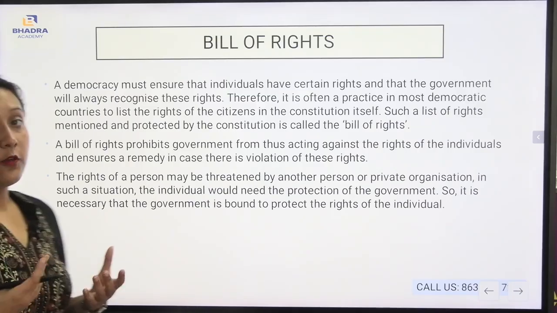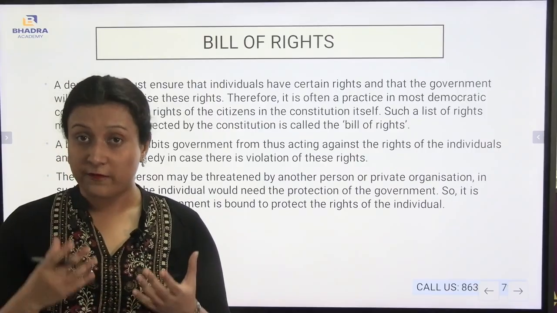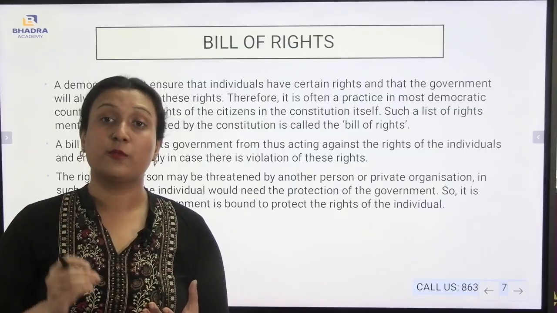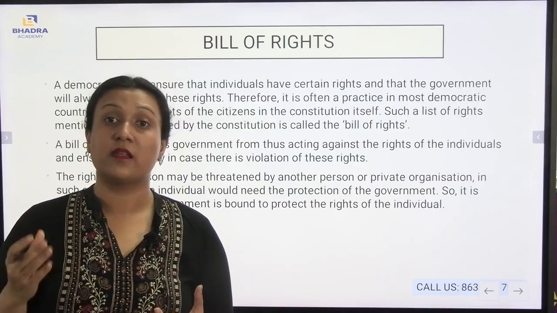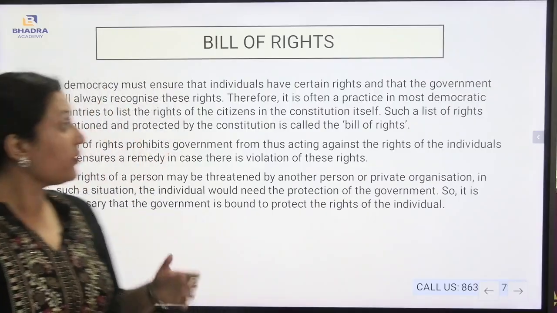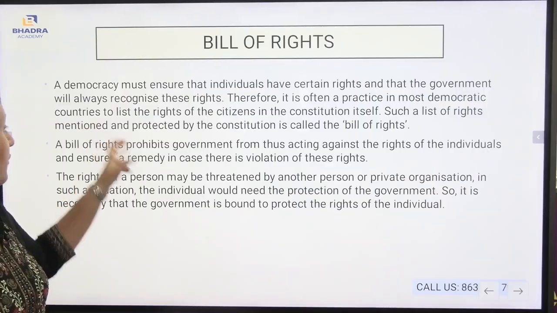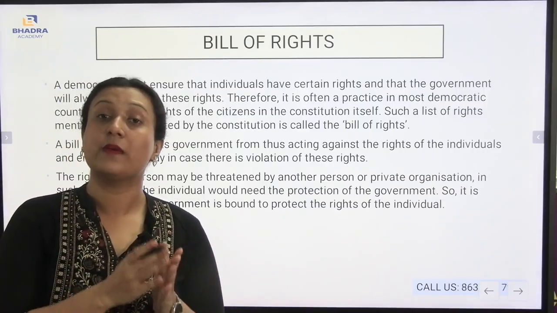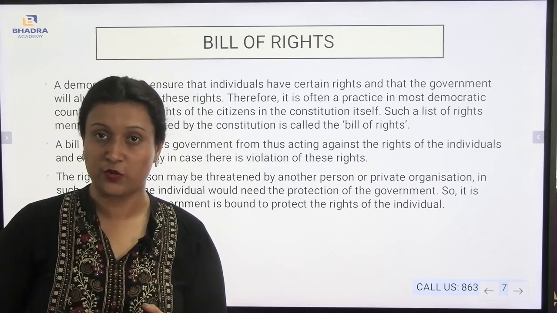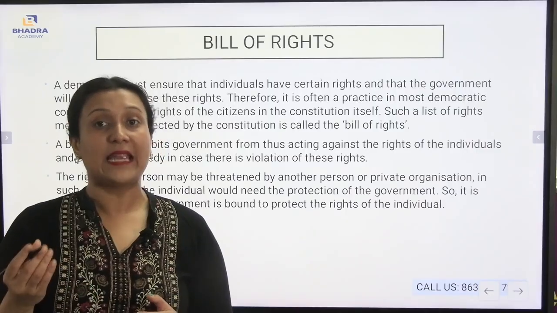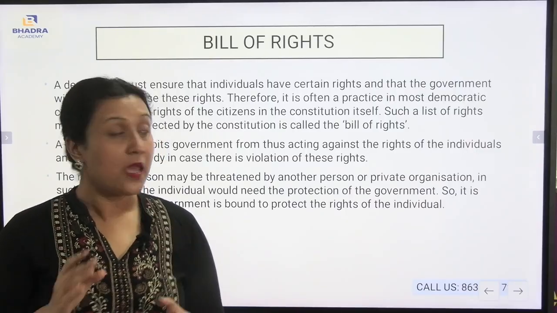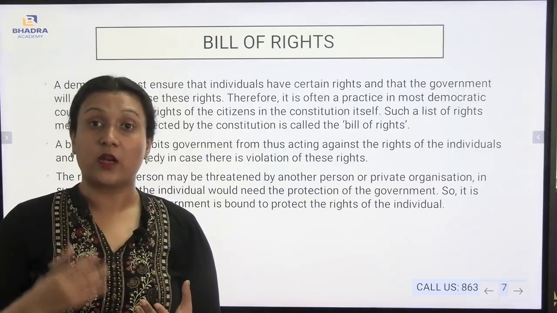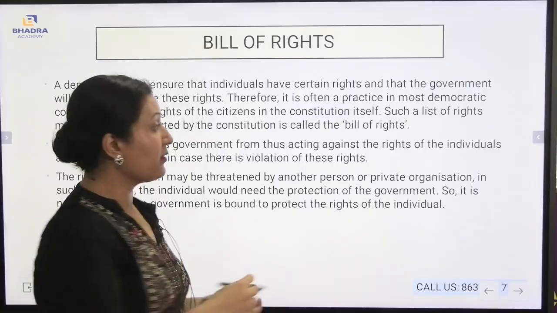Now you see, we are all getting our fundamental rights, and the fundamental rights must be protected by the government itself. And if the government doesn't protect those fundamental rights, then they will be answerable to the court. Also, such a list of rights is provided to the citizens and is enlisted under the Indian Constitution. Such a list of rights mentioned and protected by the Constitution itself is known as the Bill of Rights.